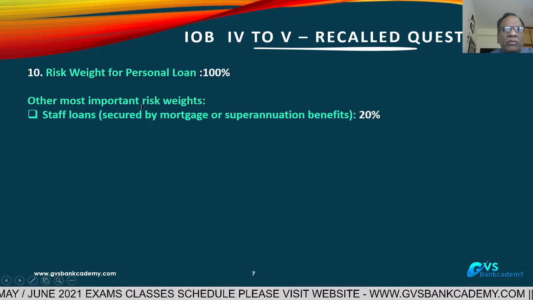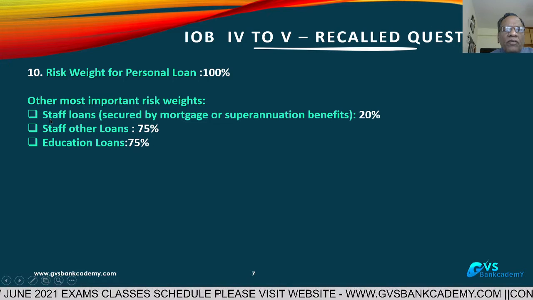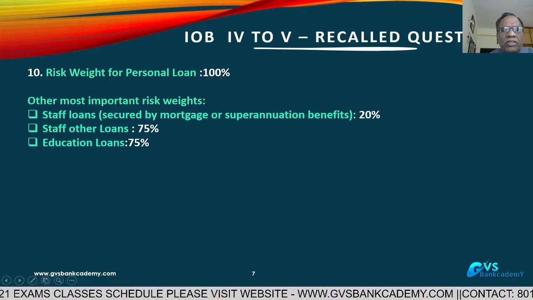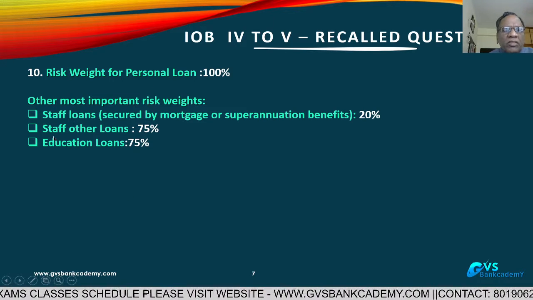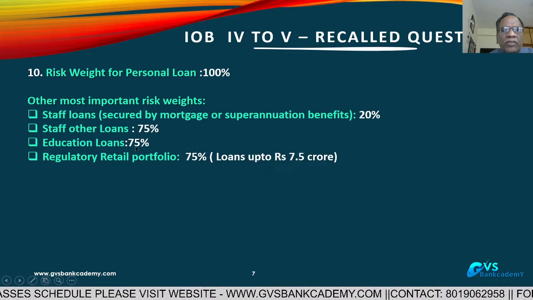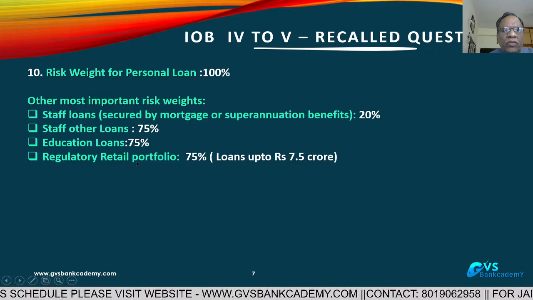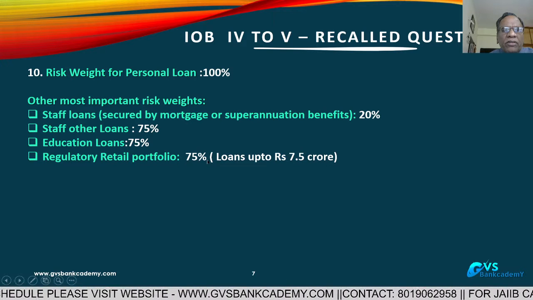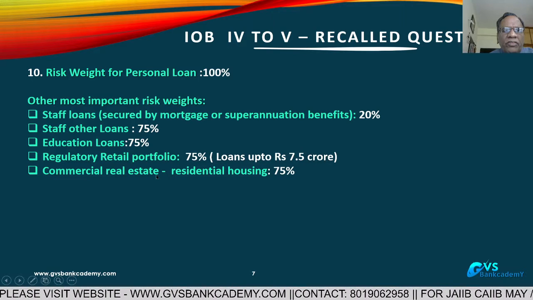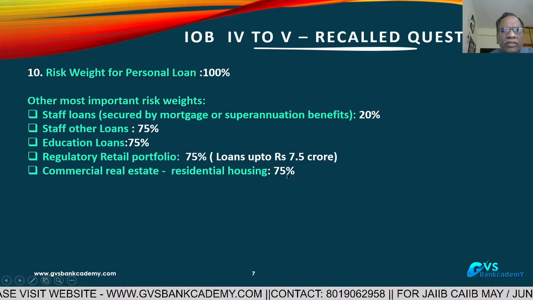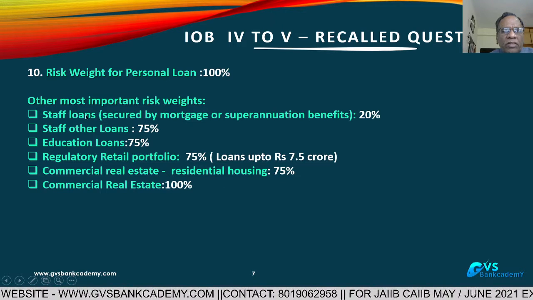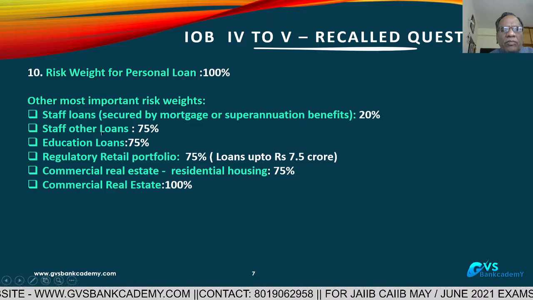Other important risk weights I am discussing. Staff loans secured by mortgage or superannuation, 20%. This question was only asked in the exam. Staff other loans, 75%. Education loans, 75%. Regulatory retail portfolio loans, 75%, loan up to 7.5 crores. Commercial real estate, residential housing, 75%. Commercial real estate, 100%. So these are some of the most important from the examination point.